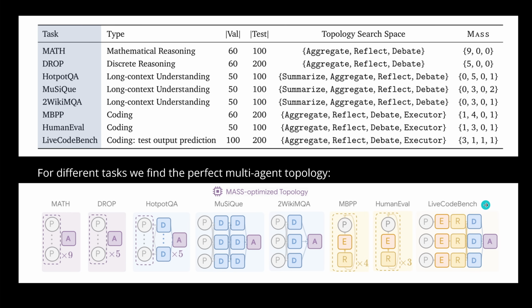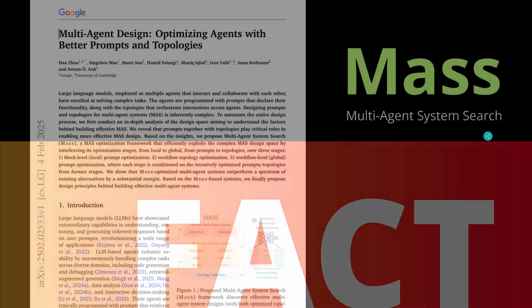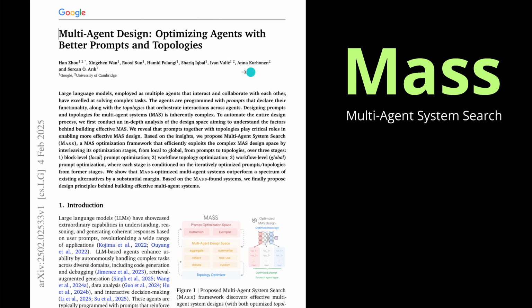So interesting, but this takes time to compute. So the more complex your task, the more time you need to invest here in just hardware infrastructure. This is here the beautiful publication, February 4th, 2025 by Google and University of Cambridge. Sorry, almost forgot University of Cambridge. Those are the beautiful authors, and they give us this paper about the latest in multi-agent design, optimizing the agent with better prompts and, let's say, new technology. This is the MASS system.